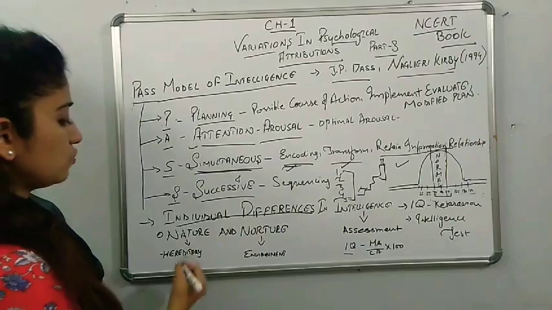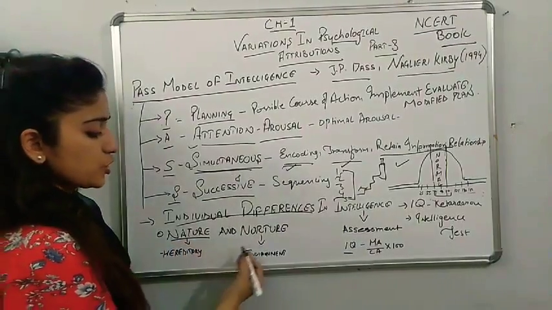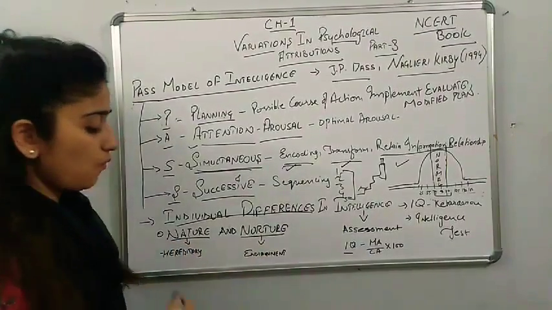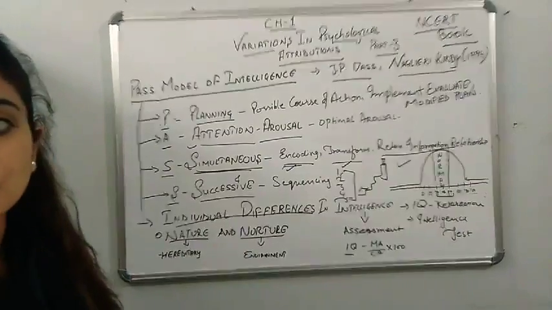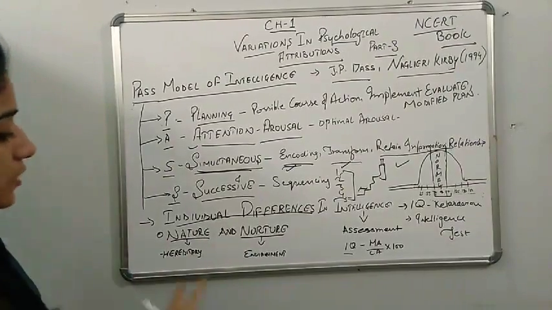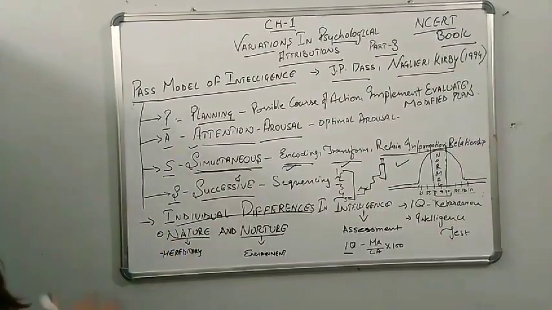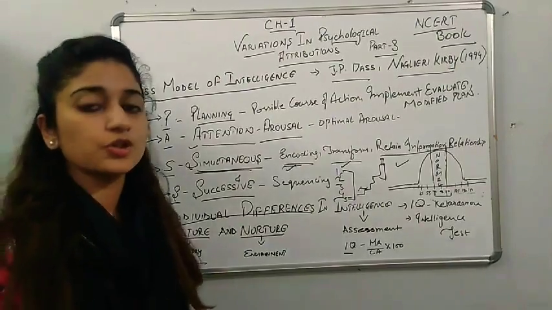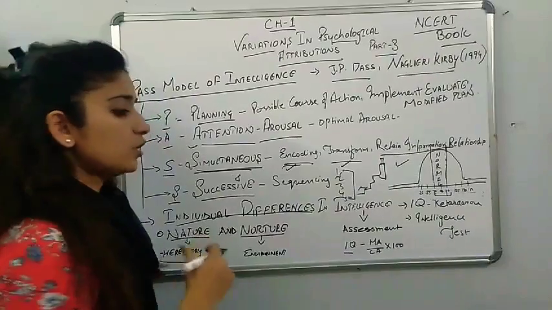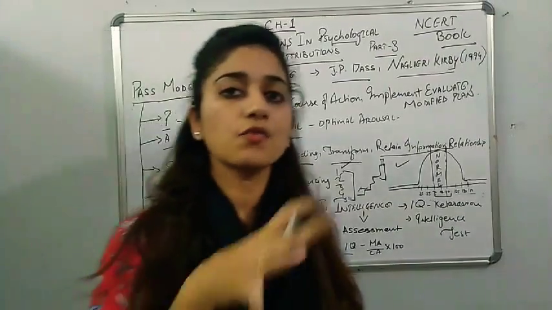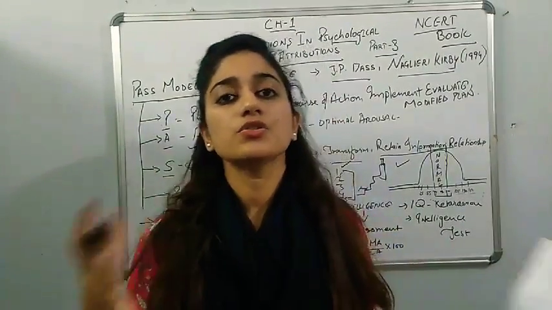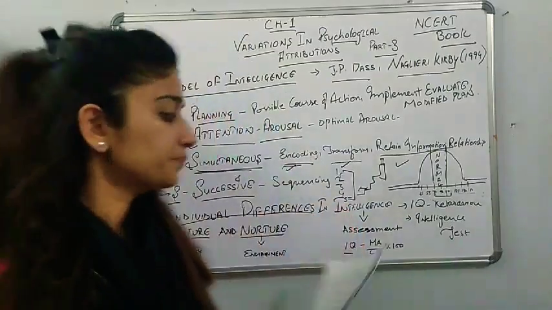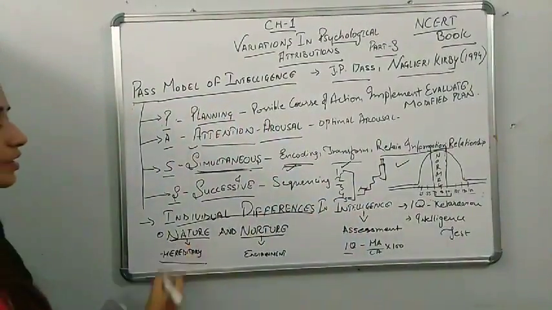Okay, then the next point we are talking about is individual difference in intelligence, which is based on two basics, nature and nurture. What is nature and what is nurture, one needs to know very well because these are very confusing terms. Nature is related to heredity. Your heredity is related to your parents and forefathers, which comes to you. So this is known as nature.